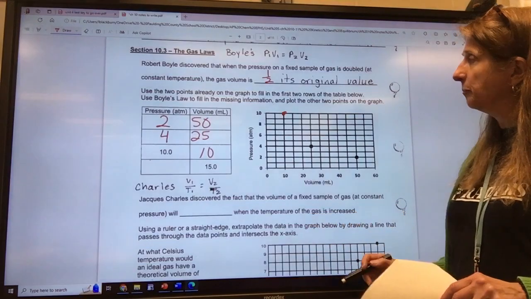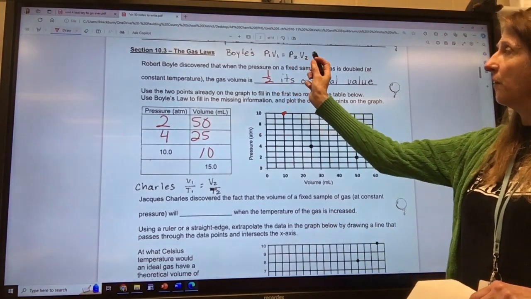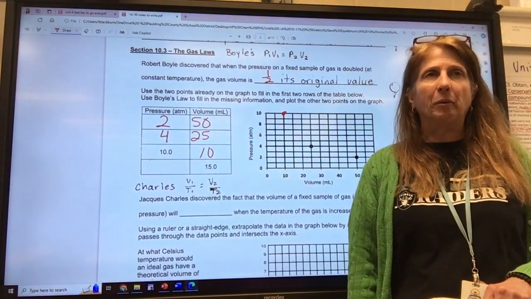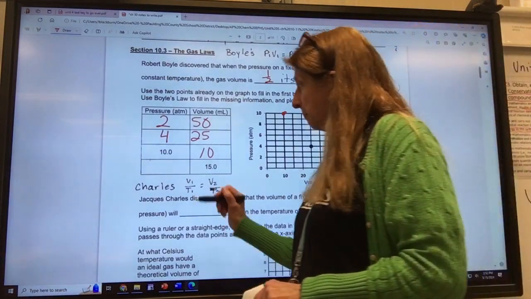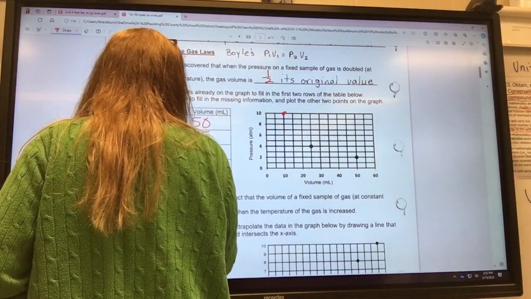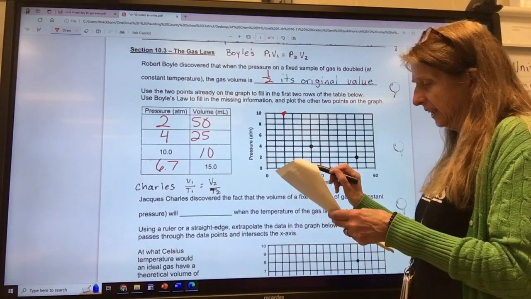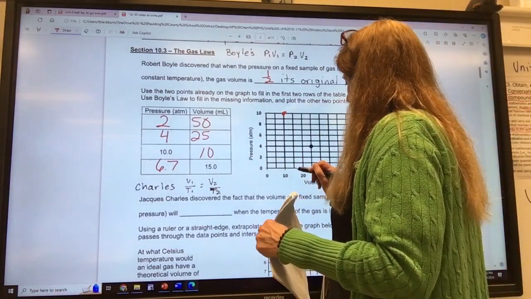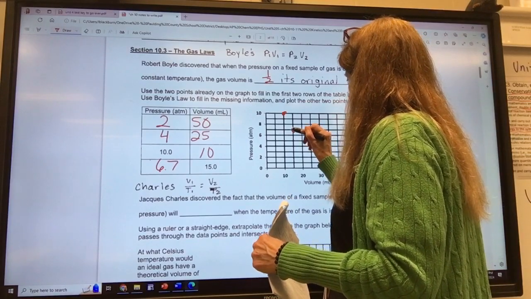So let's try this one. What about 15? On this side I've got 100, on that side I've got 15. Anybody know about how many times 15 goes into 100? About 6. It's 6.7. Okay, and now we can graph that too. So at 15 it is 6.7, about right there.